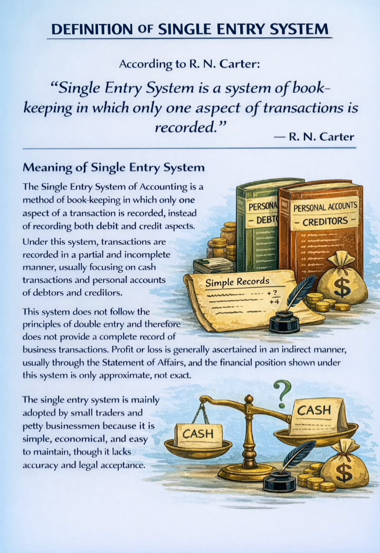Under this system, transactions are recorded in a partial and incomplete manner, usually focusing on cash transactions and personal accounts of debtors and creditors. This system does not follow the principles of double entry and therefore does not provide a complete record of business transactions. Profit or loss is generally ascertained in an indirect manner, usually through the statement of affairs, and the financial position shown under this system is only approximate, not exact. The single entry system is mainly adopted by small traders and petty businessmen because it is simple, economical, and easy to maintain, though it lacks accuracy and legal acceptance.